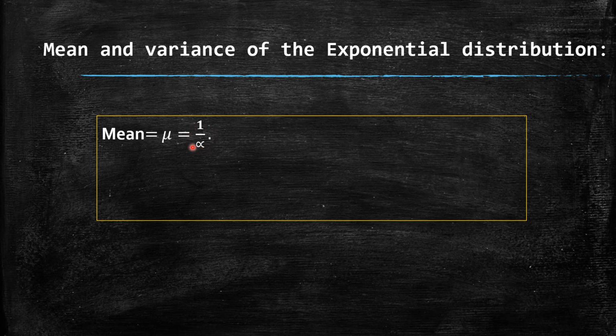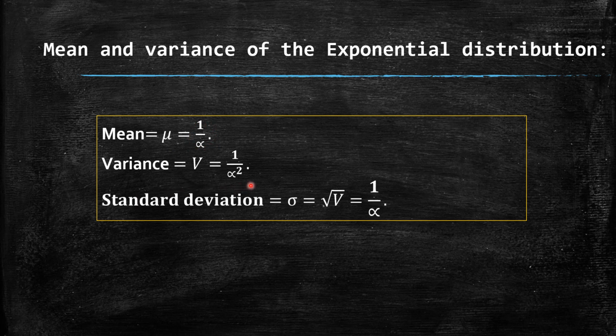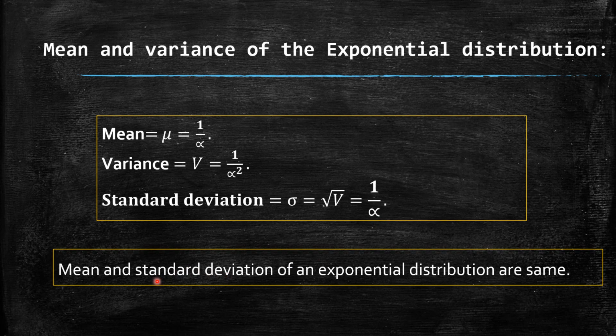Now the variance V is nothing but 1 by alpha square. The standard deviation sigma is the square root of the variance, that is, the square root of 1 by alpha square, which is 1 by alpha. So that means mu and sigma are the same for the exponential distribution. The mean and standard deviation of an exponential distribution are the same.